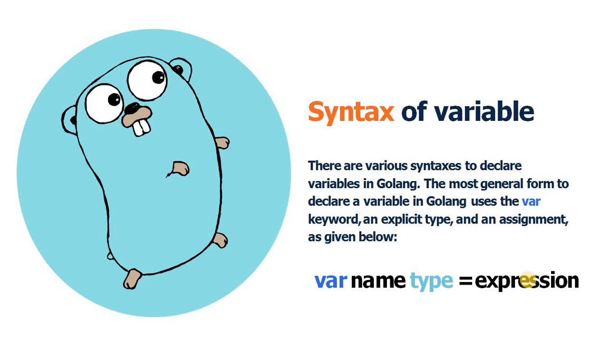Var is the reserved keyword, and name is the name of any variable you want, like xyz or first name, last name, and then the type of that variable, whether it is string type or integer type. And expression is when we assign a value using the assignment operator; we can assign a value directly or with the help of an expression as well.